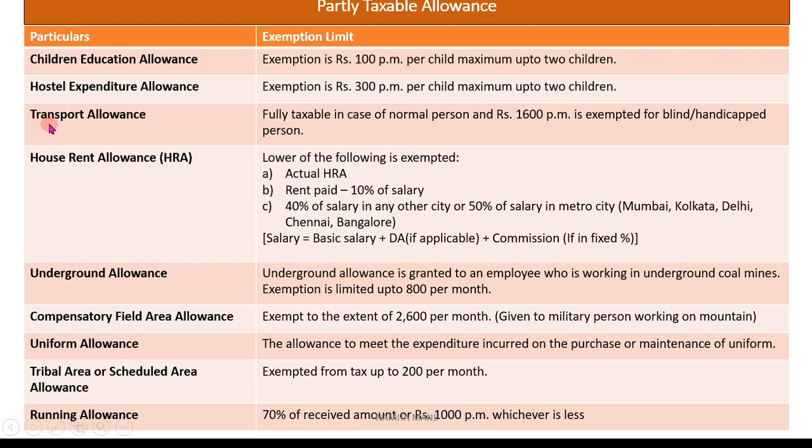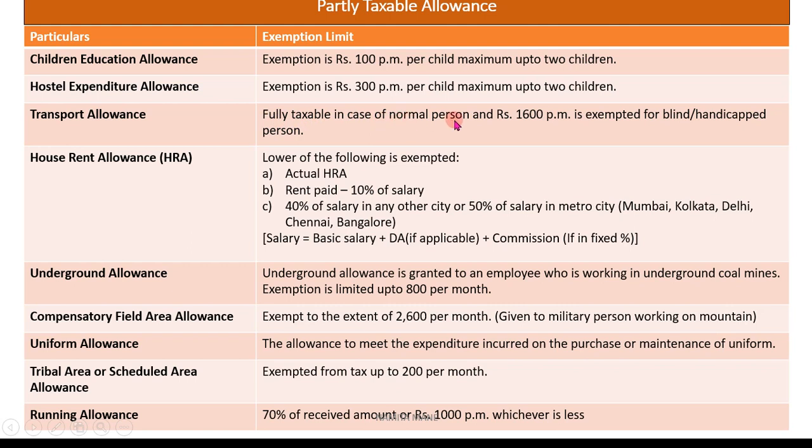Next allowance is transport allowance, or traveling allowance. This transport or traveling allowance is fully taxable in the case of a normal person.